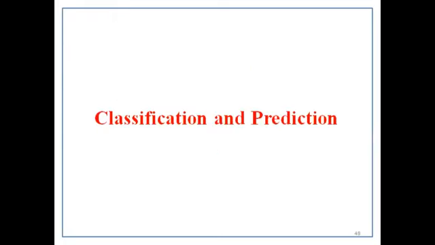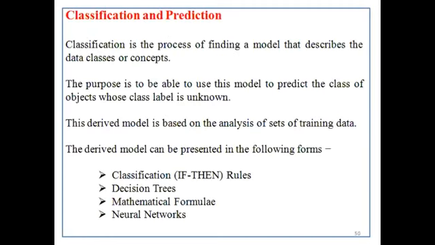The next one is classification and prediction. Classification is the process of finding a model that describes the data classes or concepts. In the first function, that is descriptive, we concentrate on attributes.